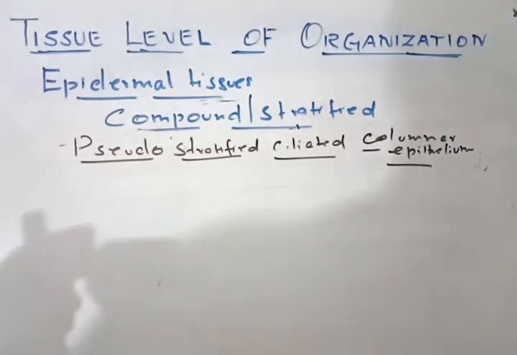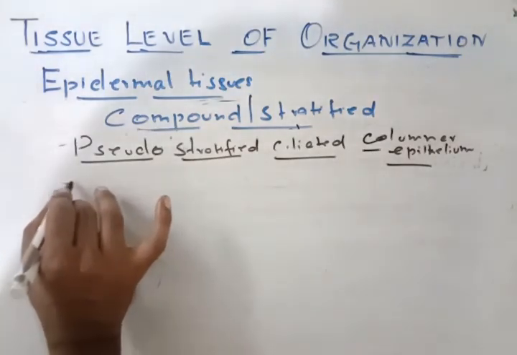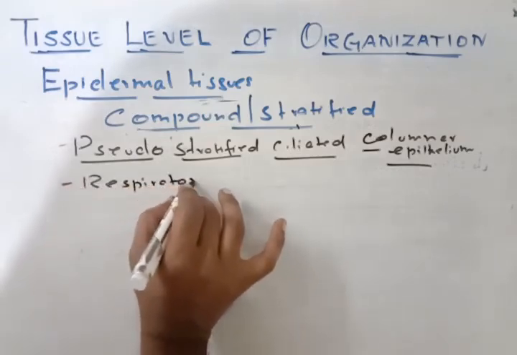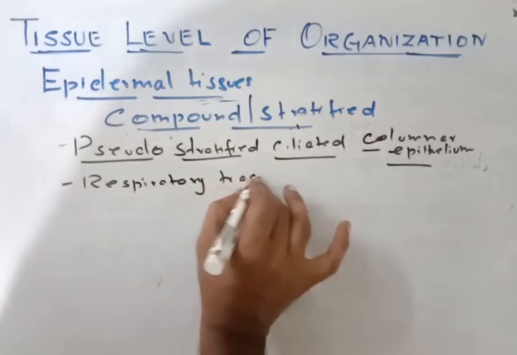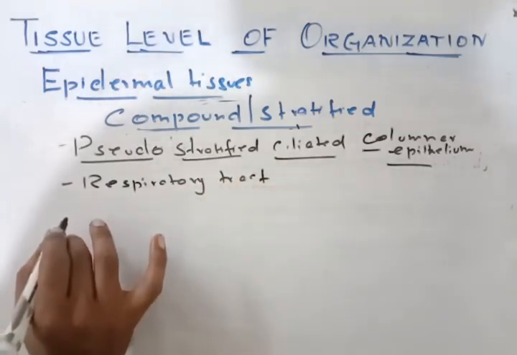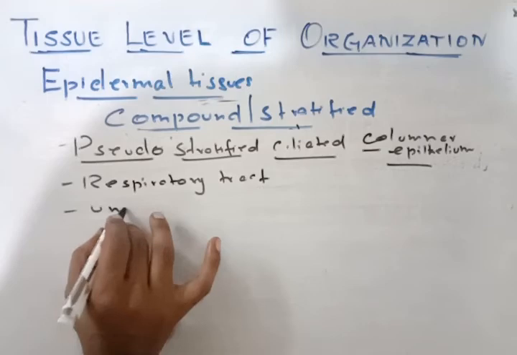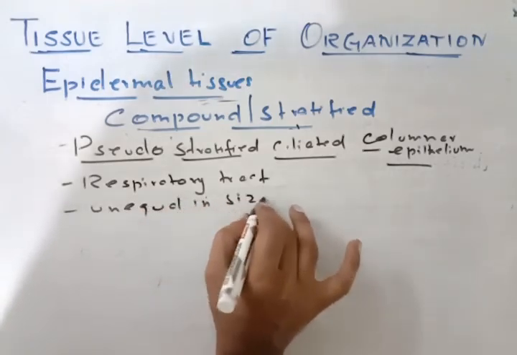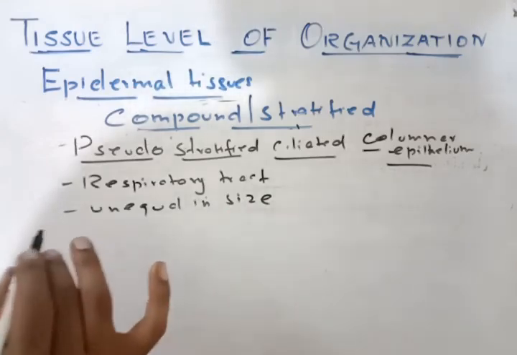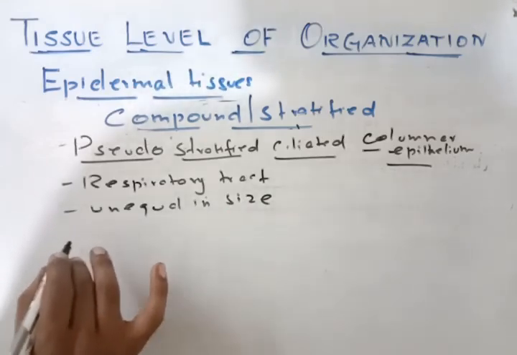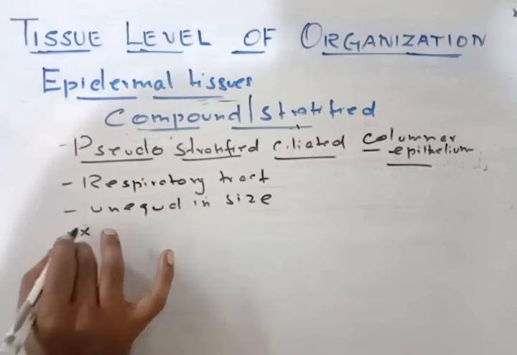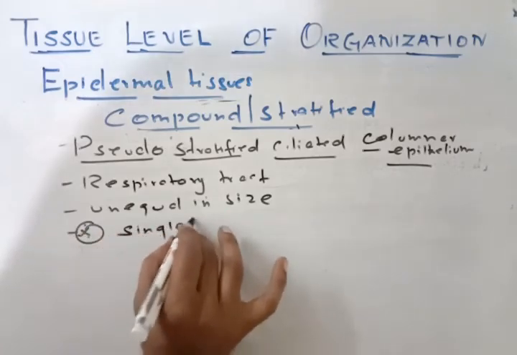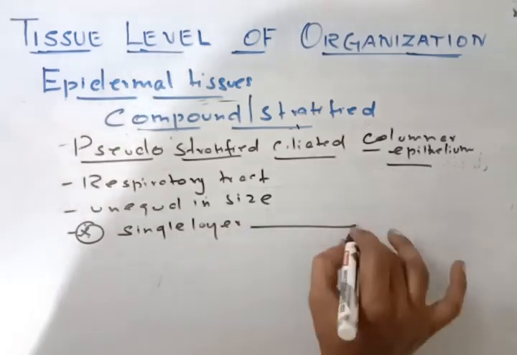It is present on the respiratory tract, and the cells here are unequal in size. And although it is a single layer, it appears like a multilayer. Okay, so this statement is very important. Although it is a single layer, how does it appear?